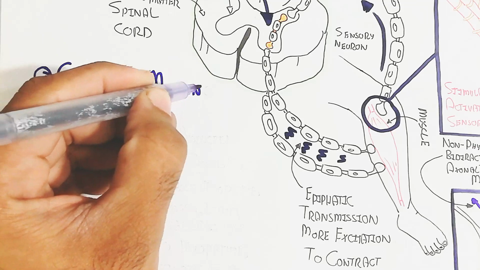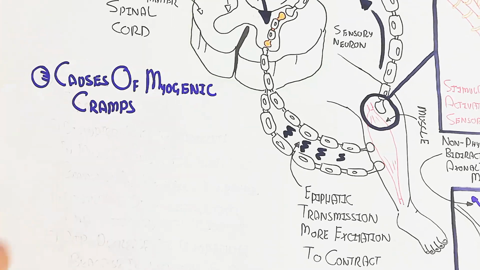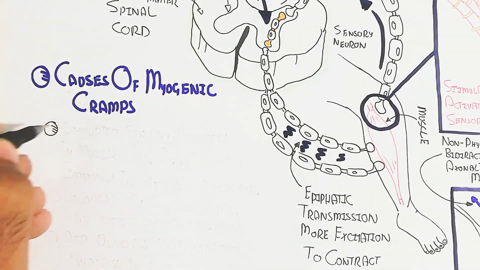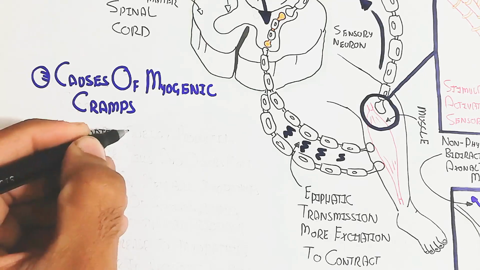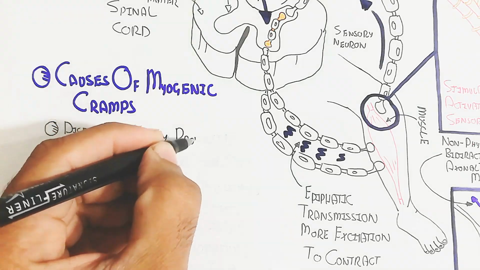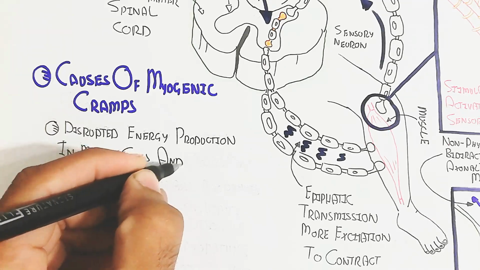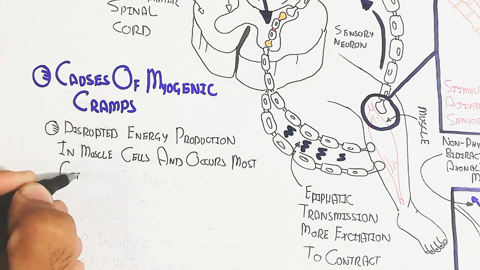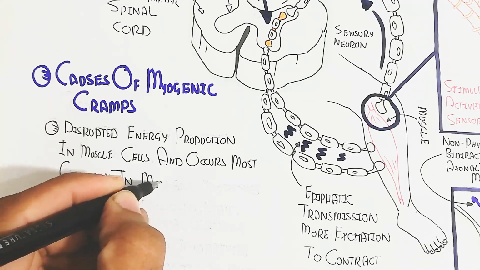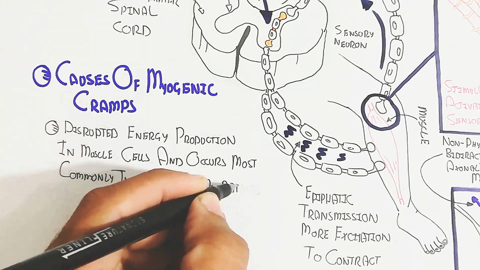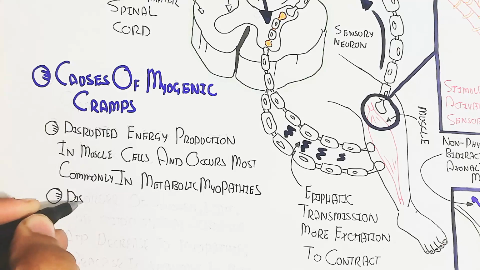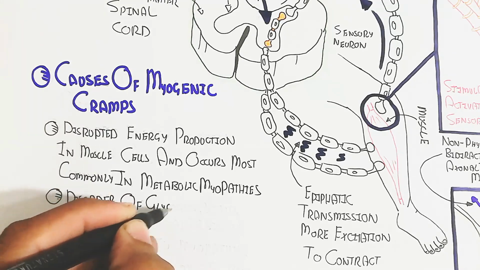Let's understand the causes of myogenic cramps. Disrupted energy production in muscle cells occurs most commonly in metabolic myopathies. Like in the gym, if we are not taking enough potassium or other nutrients, or are dehydrated, cramps can be caused.